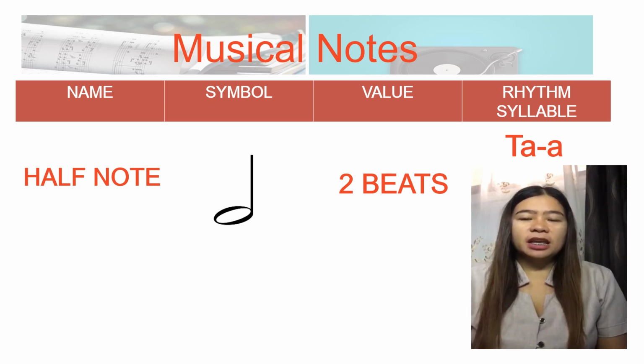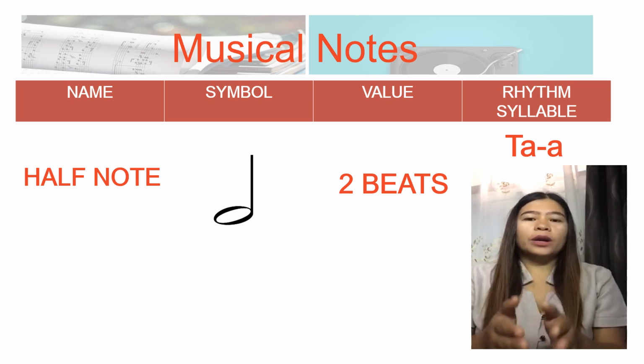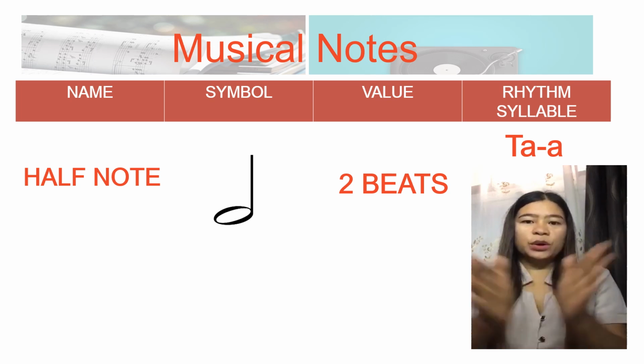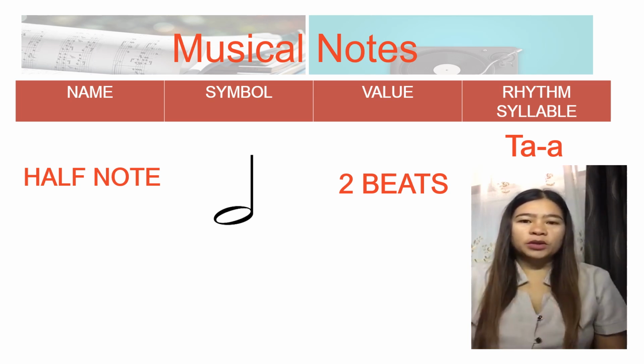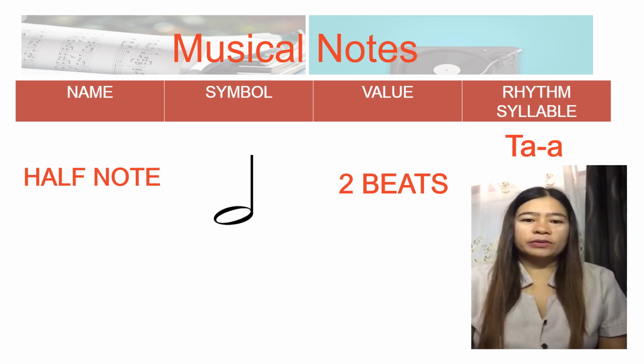The rhythmic syllable for half note is ta, a. The rhythmic clapping is ta, a, or 1, 2. Altogether, 1, 2. Very good.